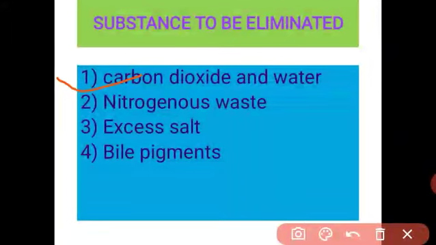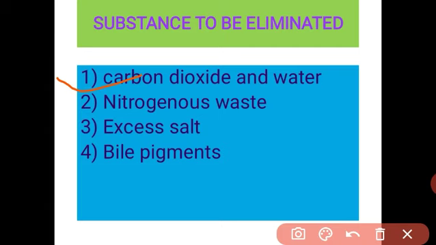Last year I explained that. In the process of respiration, oxygen is used to break down glucose, and the waste product formed is carbon dioxide, along with energy. This carbon dioxide is harmful to us, so it is very important to throw it out of the body, and with the help of the lungs we can eliminate the carbon dioxide.